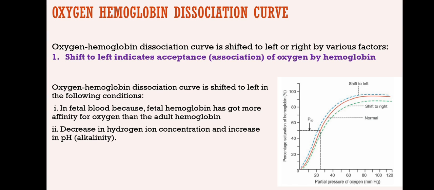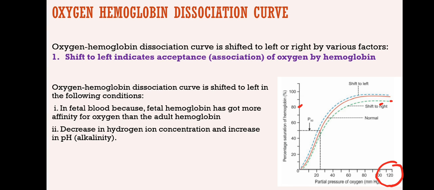Right means even at a higher partial pressure, less oxygen hemoglobin binding takes place. See here, the partial pressure is almost 120 millimeters of mercury, but the percentage saturation is at this point, that means it is less than 90.